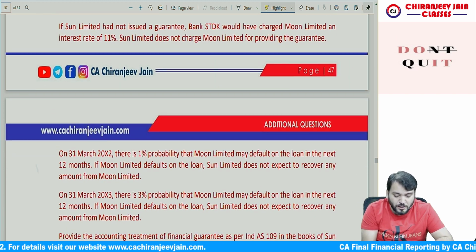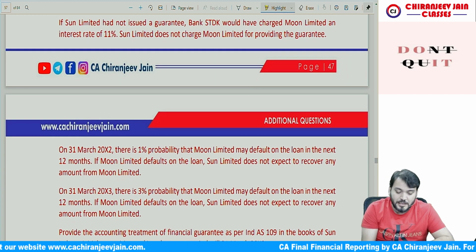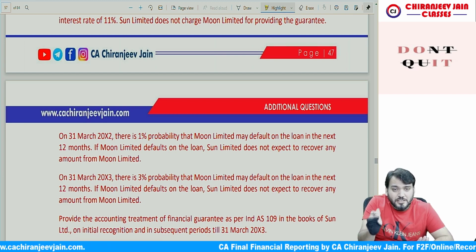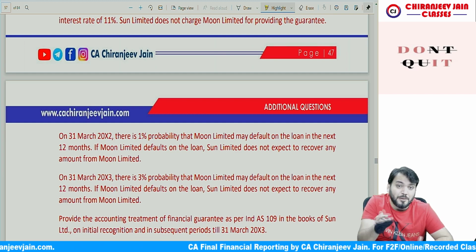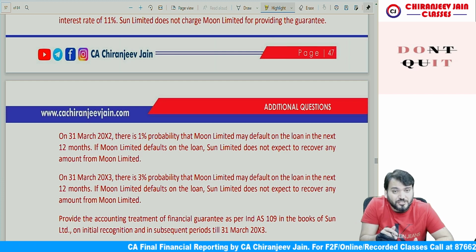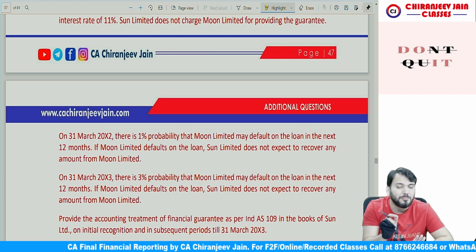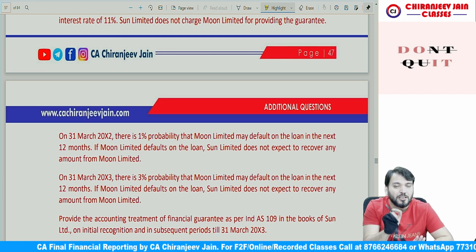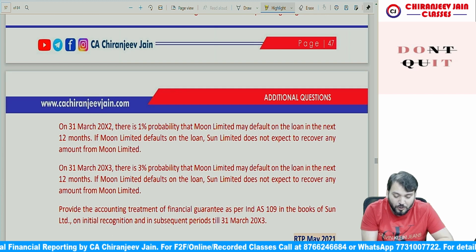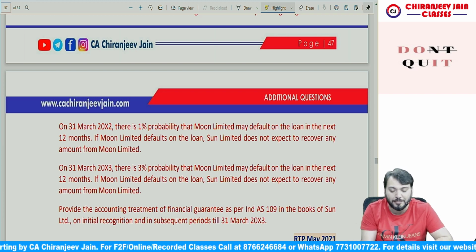On 31st March 2002, there is a 1% probability that Moon Limited may default on the loan in the next 12 months. If Moon Limited defaults, the liability of Sun Limited will increase. So if there is a chance of default, of course we need to consider what amount of liability should be recognized. We need to find out what needs to be done for the subsequent measurement of that liability. If Moon Limited defaults on the loan, Sun Limited does not expect to recover any amount from Moon Limited. Okay.